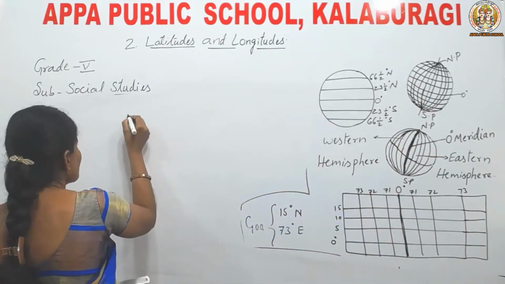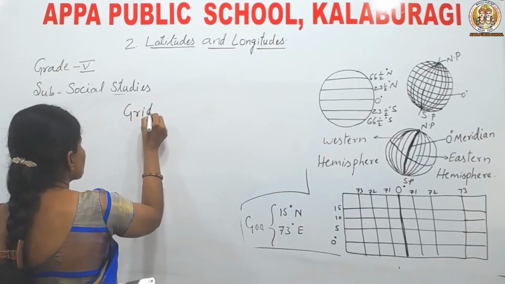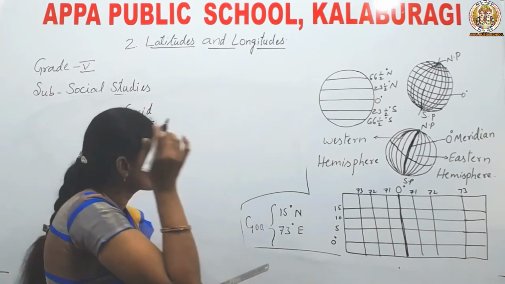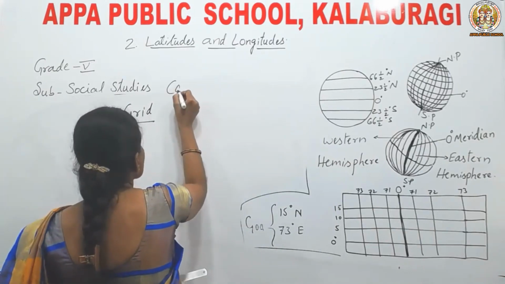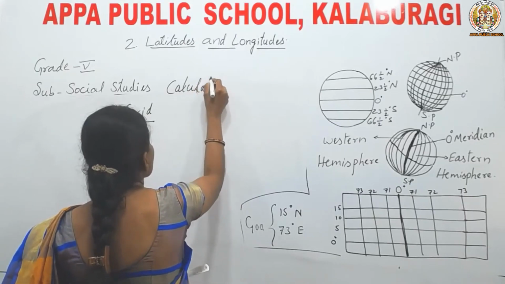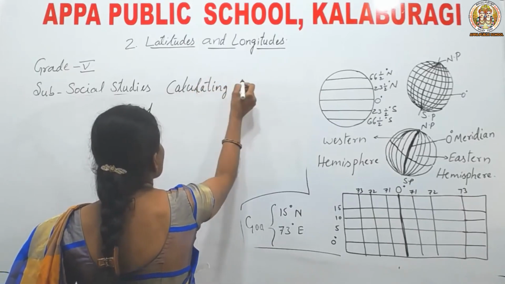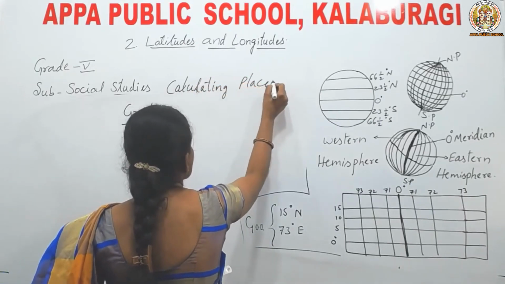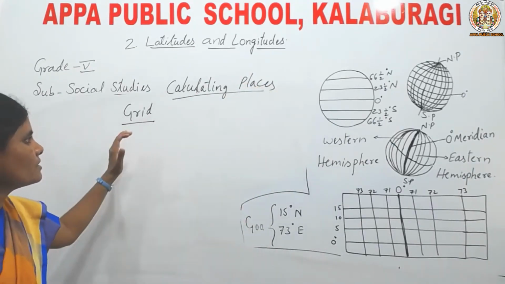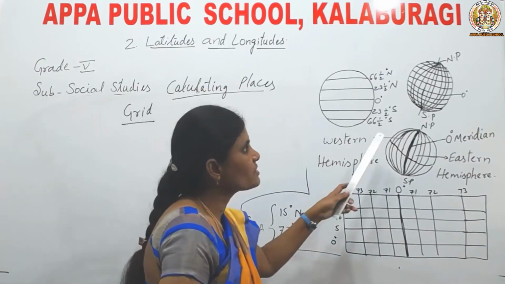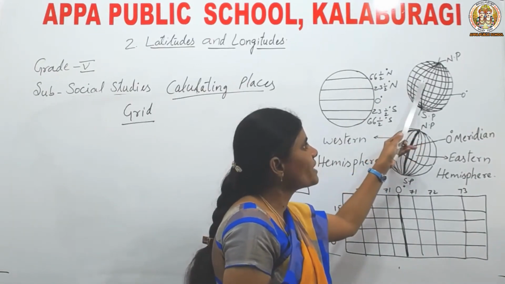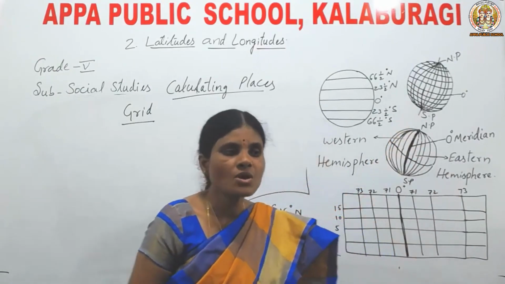It is called a grid. Let us see how we can calculate the places. Here, what is a grid? The network formed by the latitudes and longitudes is called a grid.